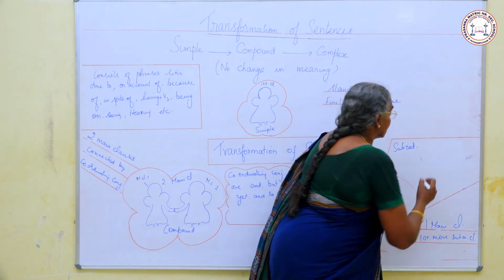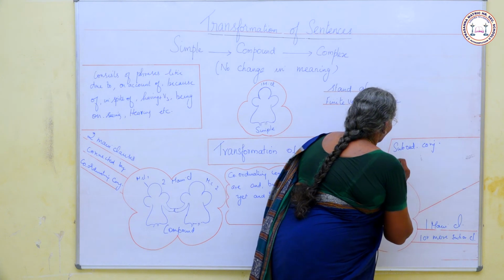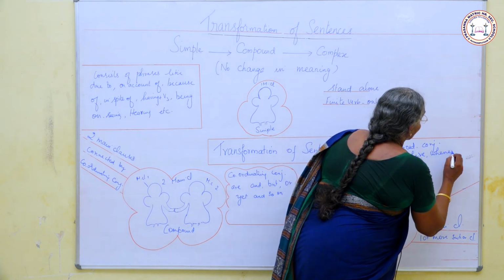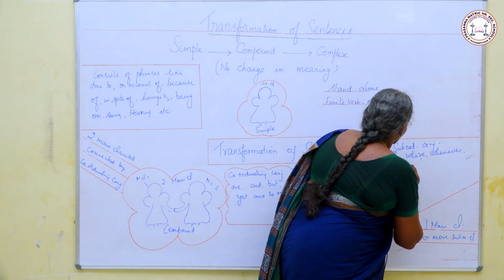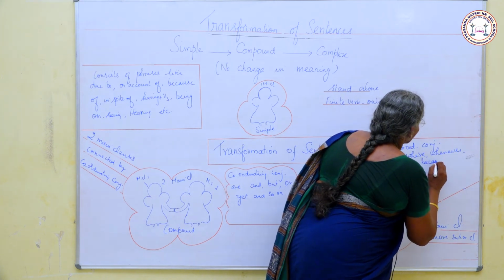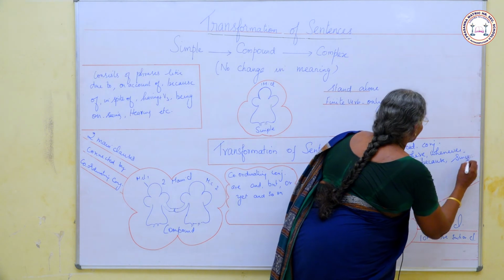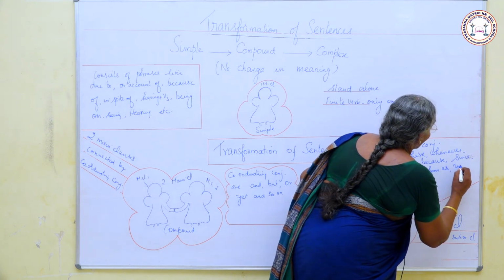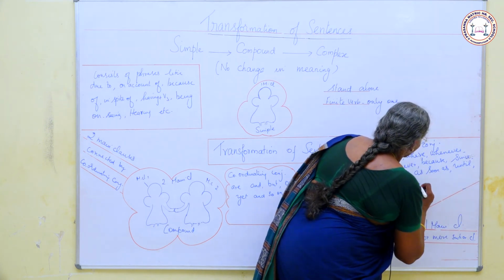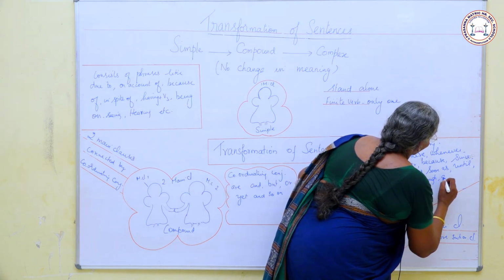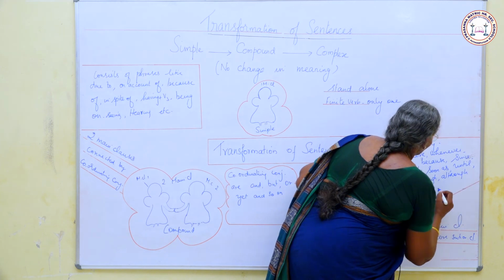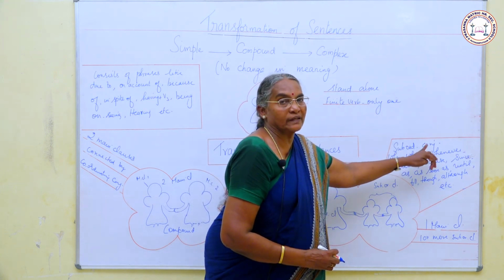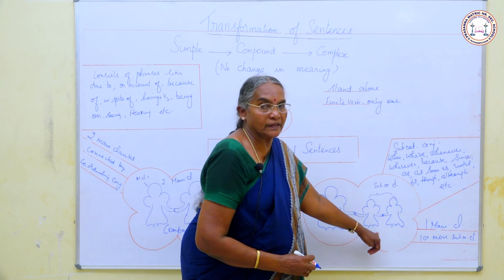What are subordinating conjunctions? When, where, whenever, wherever, because, since, as soon as, until, till, though, although, etc. So these are some of the subordinating conjunctions. Subordinating conjunctions connect a main clause and a subordinate clause.